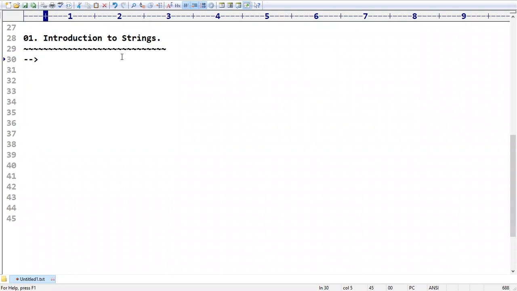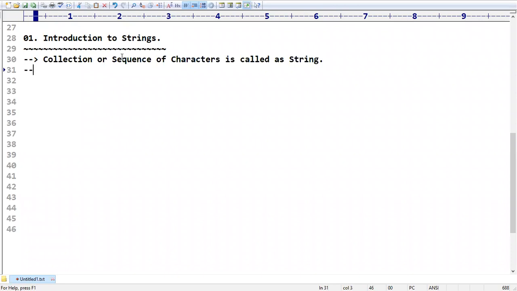Excellent. String is a combination of characters in a sequence. A character array, a sequence of characters. Very good. Super. So I can use the word collection of, or sequence of characters. Collection or sequence of characters is called a string.